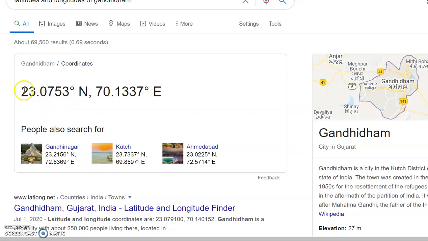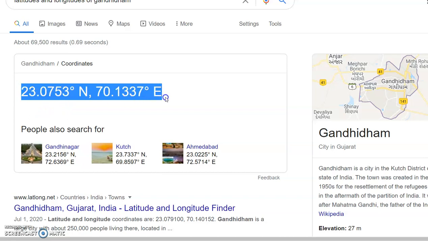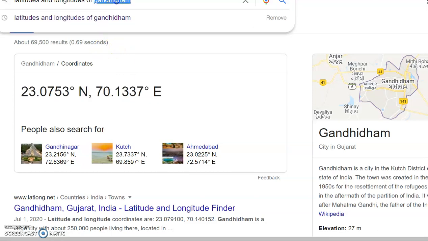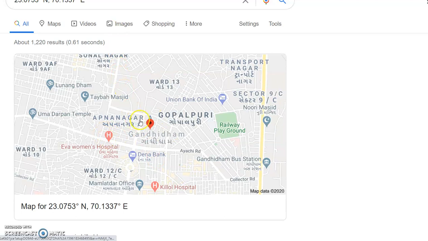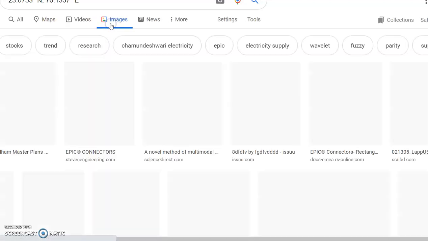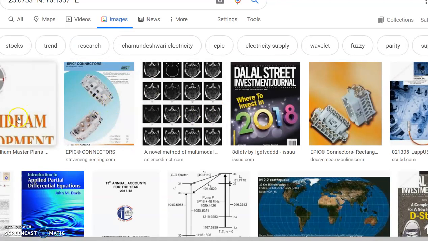If you enter 23.0753 degrees north and the longitude in Google, it will show you the place Gandhidham. See, this is how you can find any place like this.